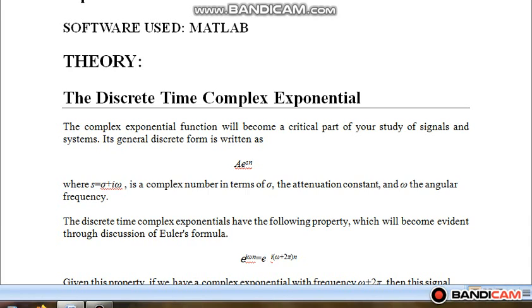So e raised to power j omega n is expressed as e raised to power j (omega plus 2 pi) n. This expression signifies that when we are using complex exponential, it is periodic because it repeats itself after a period of 2 pi.